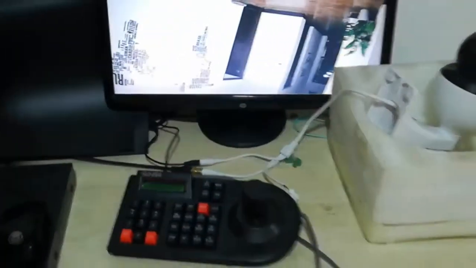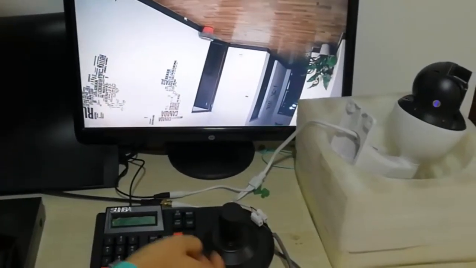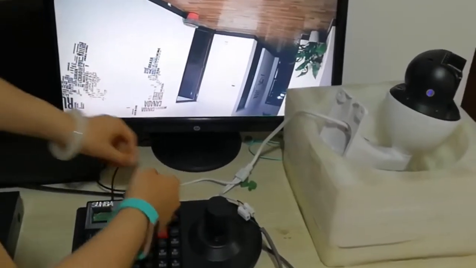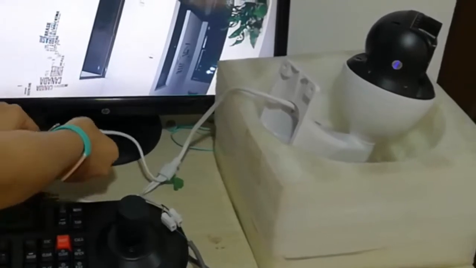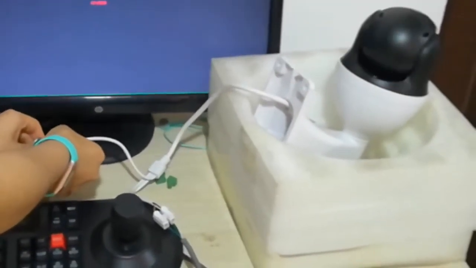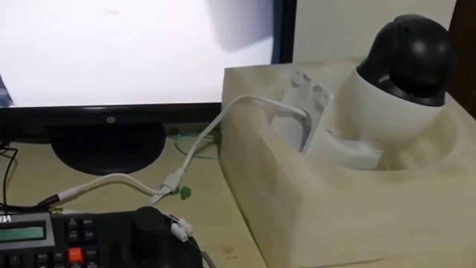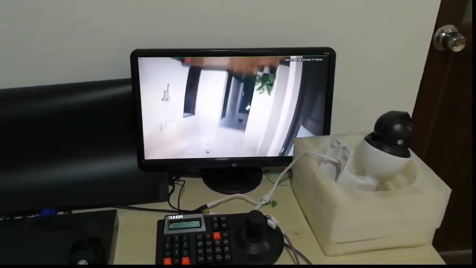So if you are not sure, you can refer to one of the other videos in this playlist that talks about joystick connection. Then let's first recognize the current address of the camera. Let's have our camera power cycle. And when the camera initializes, it follows a self-test process, and then the monitor will display its current address.